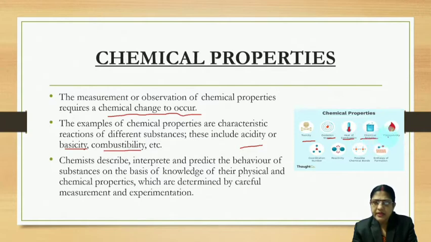The chemical stability, flammability, coordination number, reactivity, formation of chemical bonds, enthalpy of formation, enthalpy of combustion, enthalpy of neutralization, all these are examples of different chemical properties. Chemists describe, interpret and predict the behavior of substances on the basis of knowledge of their physical and chemical properties, which are determined by careful measurement and experimentation.